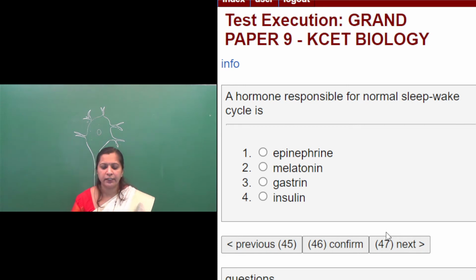A hormone which is responsible for normal sleep-wake cycle is: first option, epinephrine; second option, melatonin; third option, gastrin; fourth option, insulin. Epinephrine is usually secreted during emergency situations. Epinephrine, norepinephrine, adrenaline, noradrenaline, we say. So these hormones are secreted by the adrenal medulla during emergency situations, right?